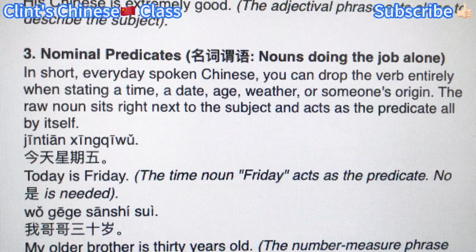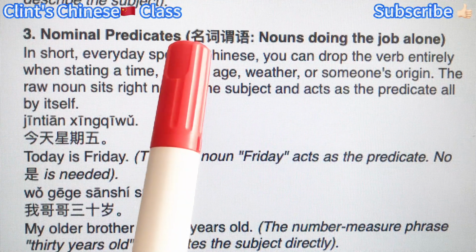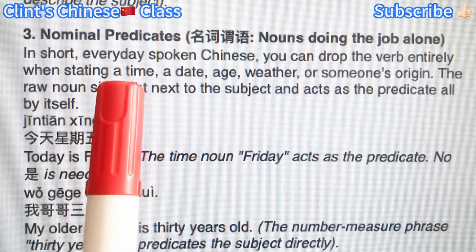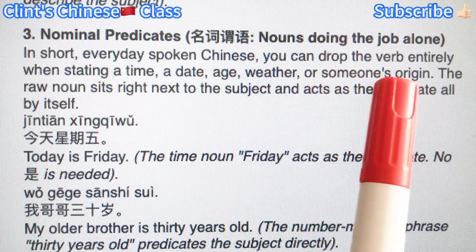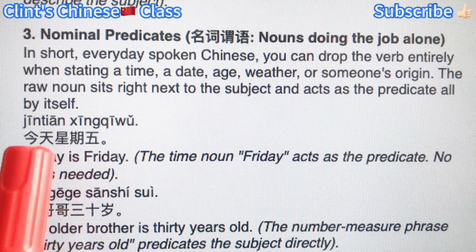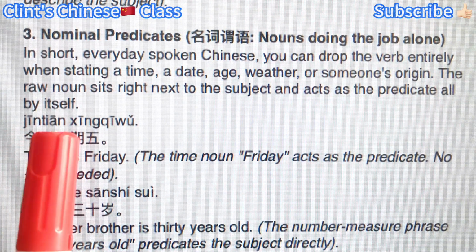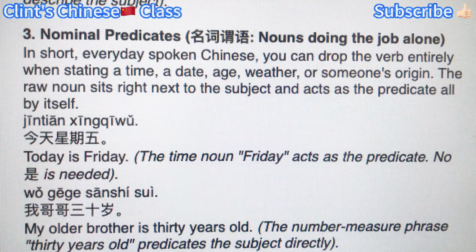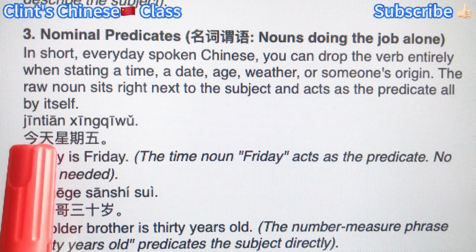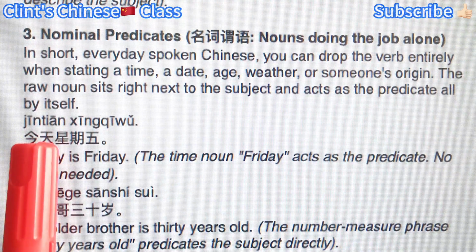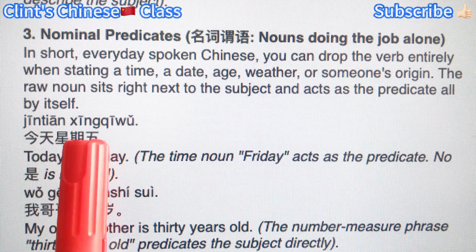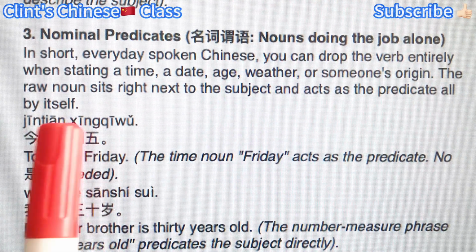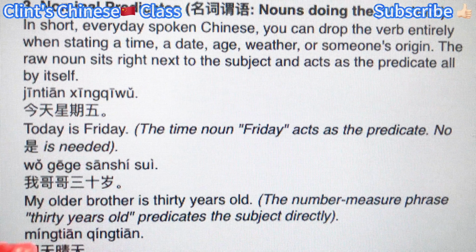The third type of predicates, nominal predicates, meaning you can use a noun to be the predicate, especially when you talk about time, date, age, weather, or someone's origin. For example, today is a Friday. 今天星期五. So here you don't need to add to be, right? Like 今天是星期五, although it's still okay, right? But you can just simply say 今天, a noun, plus 星期五, which is another noun because it's about time, date, age. All right, meaning the noun is the predicate here.